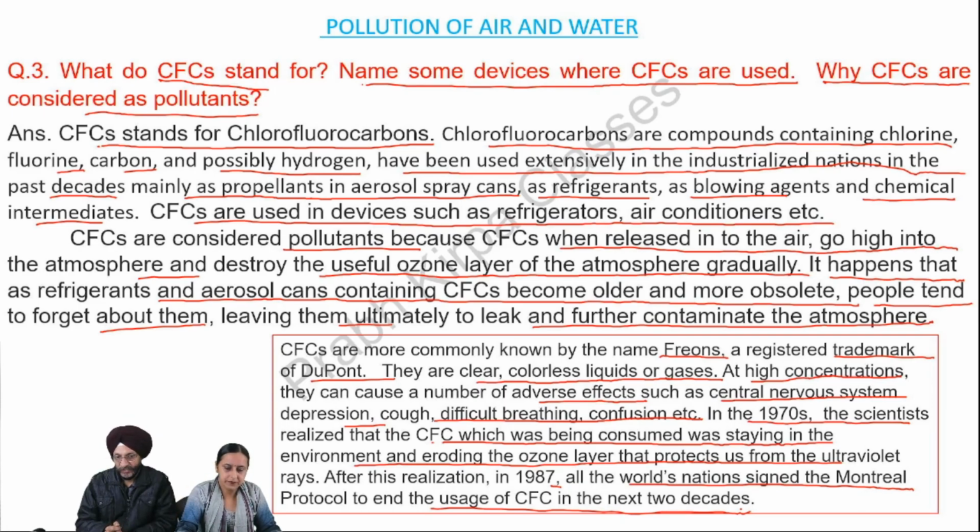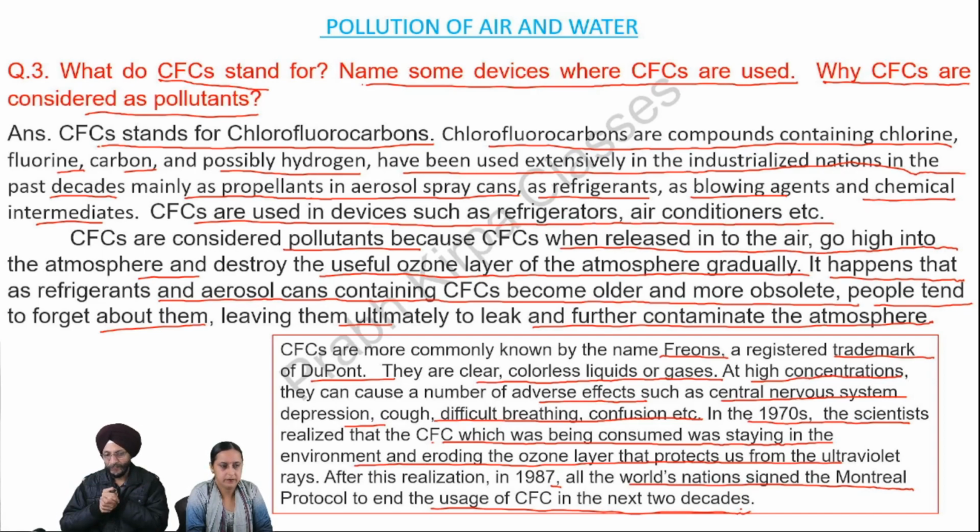CFCs means chlorofluorocarbons. They are compounds. They are used in refrigerators or air conditioners. But they are today considered as pollutants because these CFCs are destroying the useful ozone layer of the atmosphere slowly and slowly.